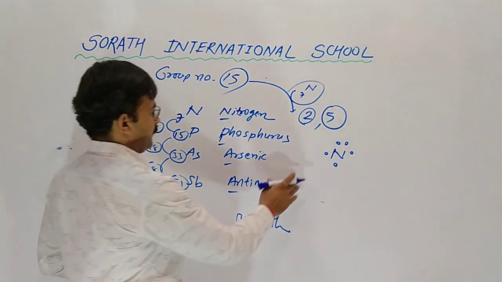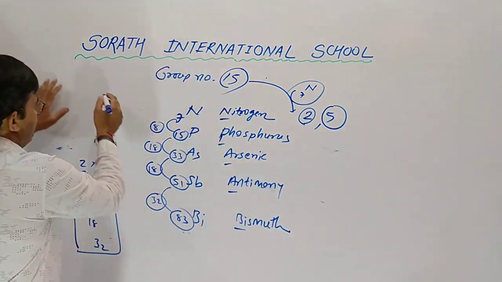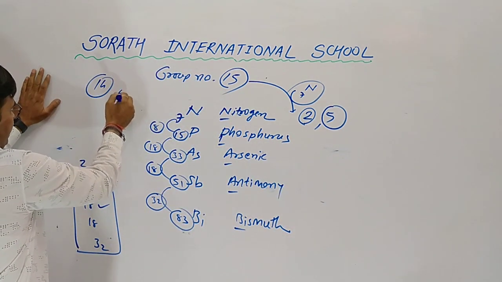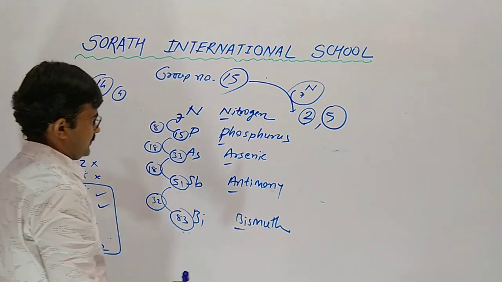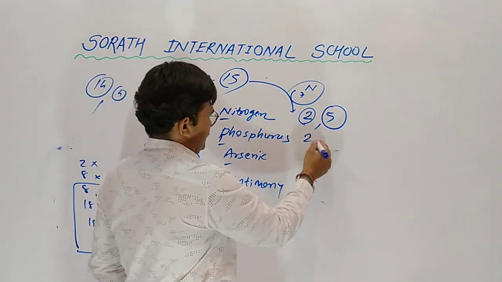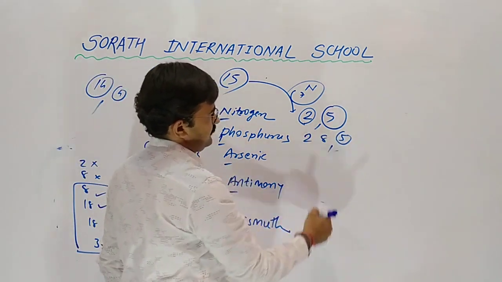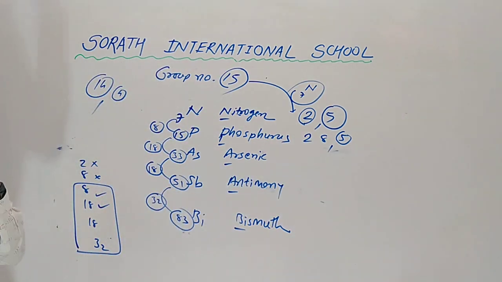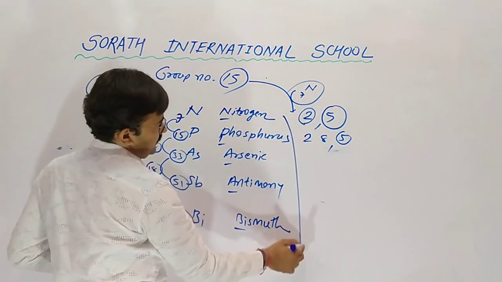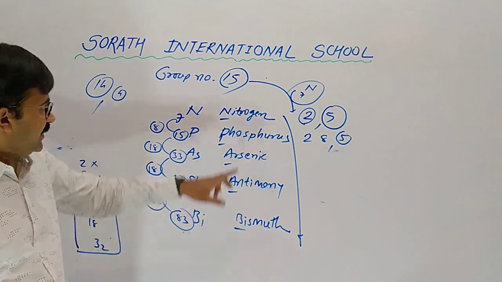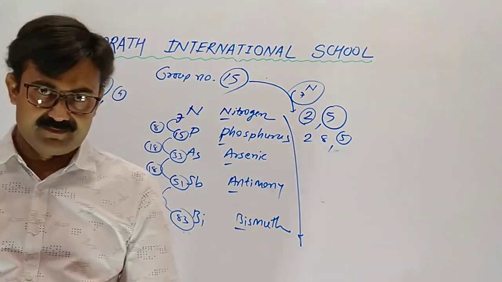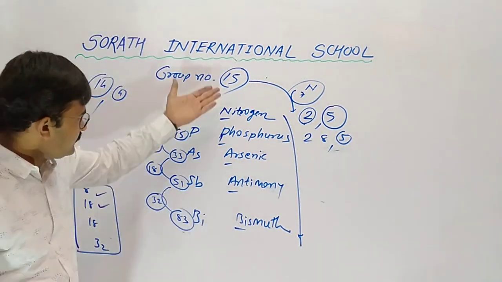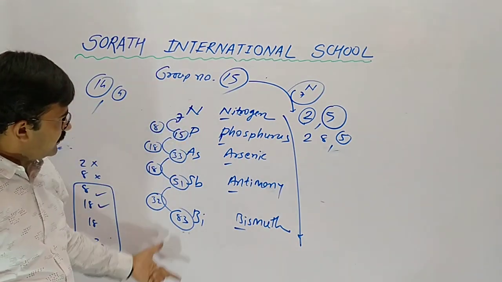So throughout the group there are 5. In the group number 14, I told you there are 4 electrons. In phosphorus 2, 8 and 5. Outermost electrons throughout the group, all the elements have 5. That is the thing of group number 15.